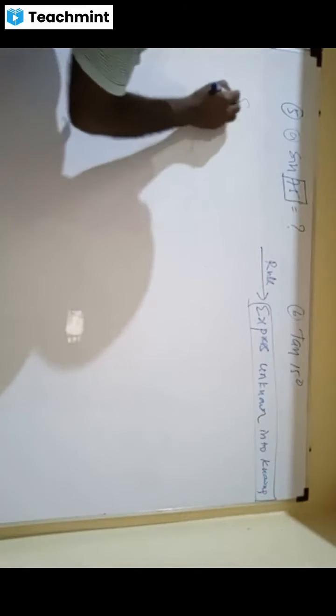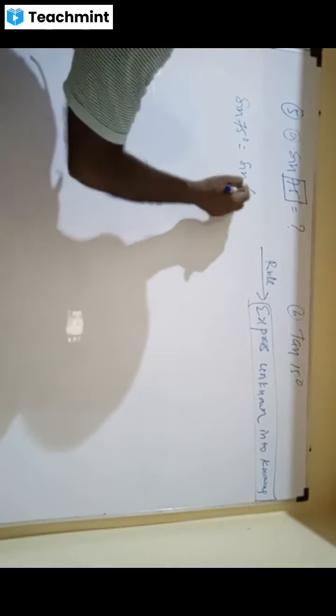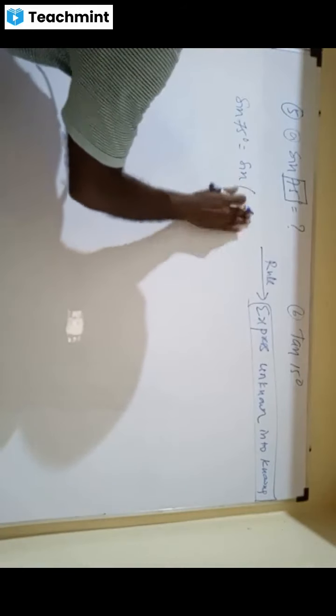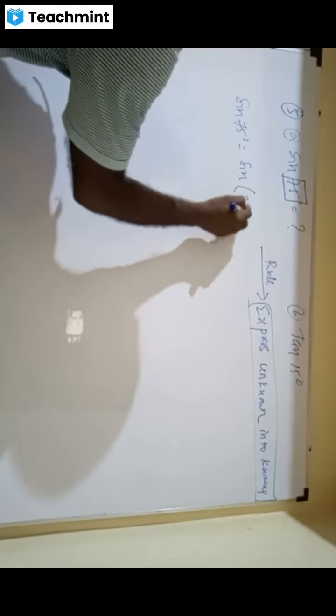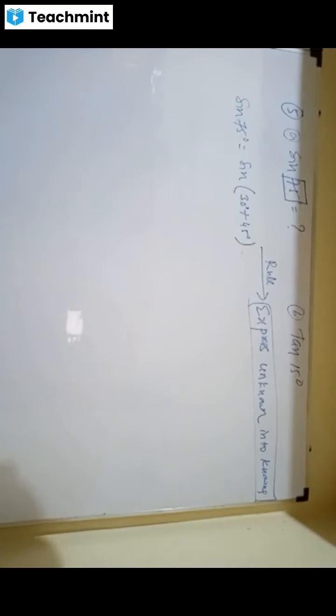Friends, here sin 75 I can write as sin of 30 plus 45. All of you agree?